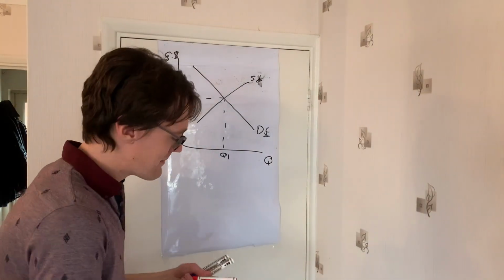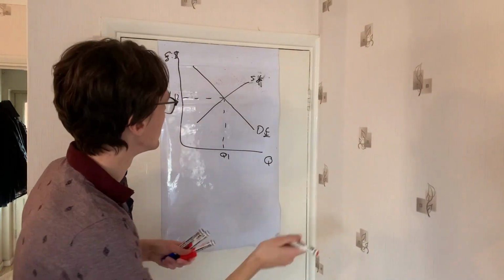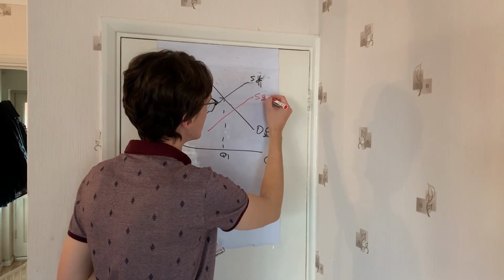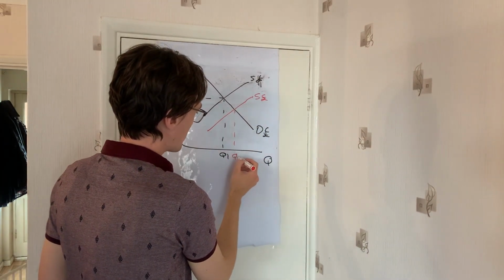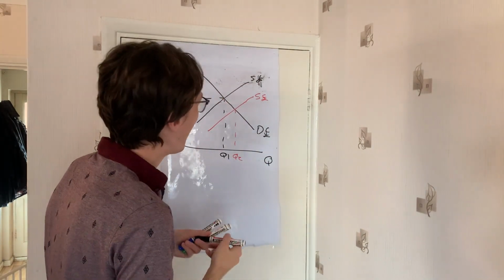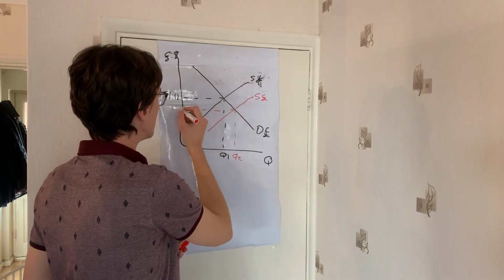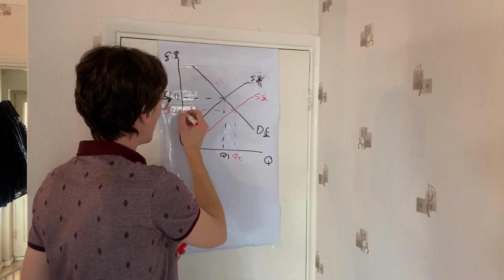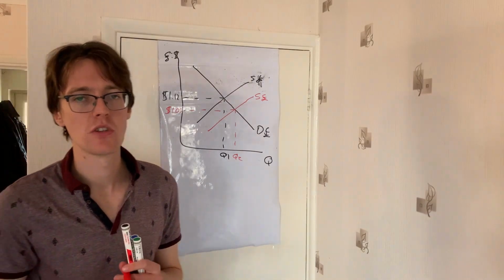So there's going to be more supply of pounds on the market, being offered in exchange for dollars. So we're going to see a shift to the right of S pounds, so the supply of the pounds. This is then going to lead to a higher level of quantity at the new equilibrium, so more pounds being sold in exchange for dollars. And additionally, it's going to lead to a depreciation. And at one point, we saw the pound as low as $1.03, I believe. So a massive depreciation there.